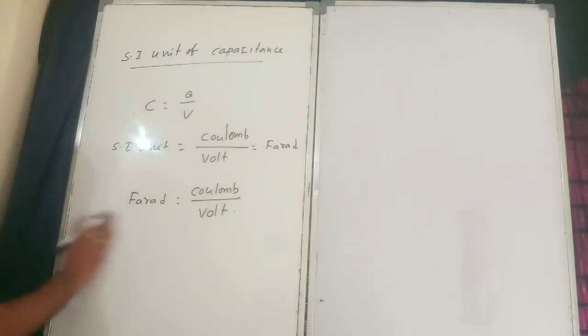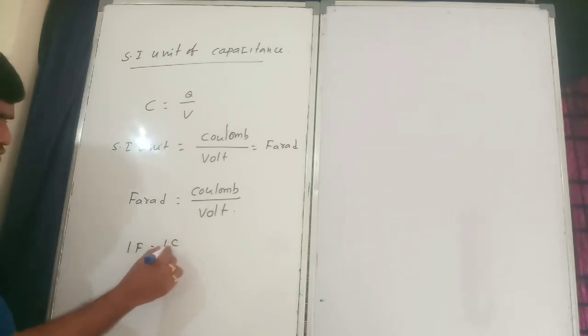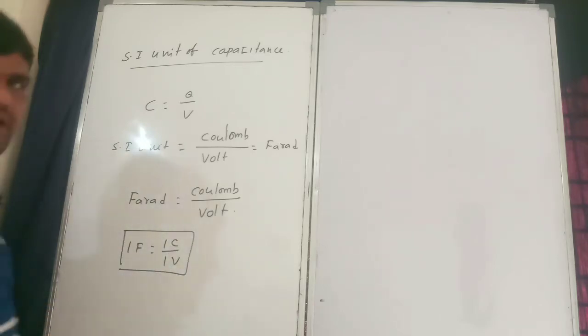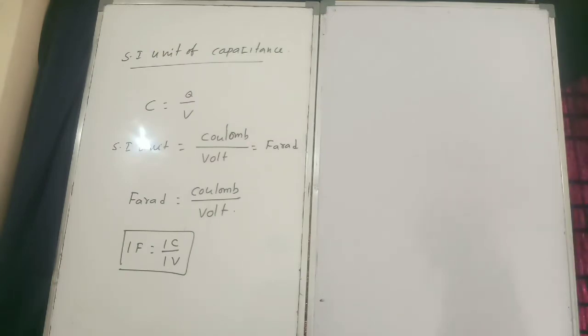1 farad is equal to 1 coulomb by 1 volt. So here we will give you one definition also. What is 1 farad?